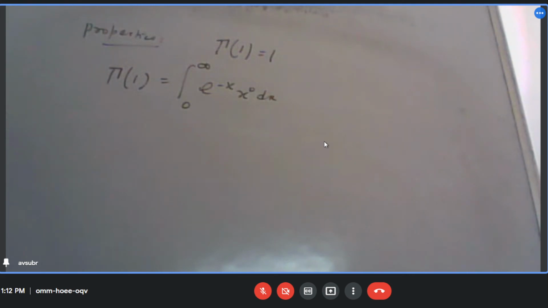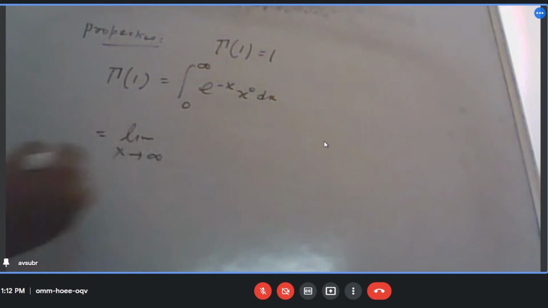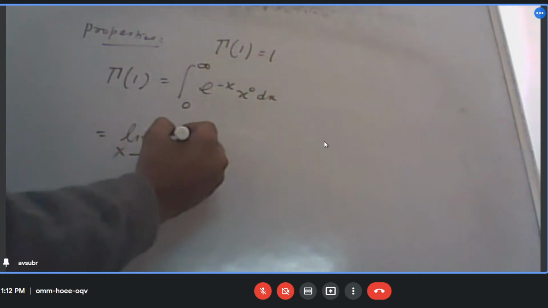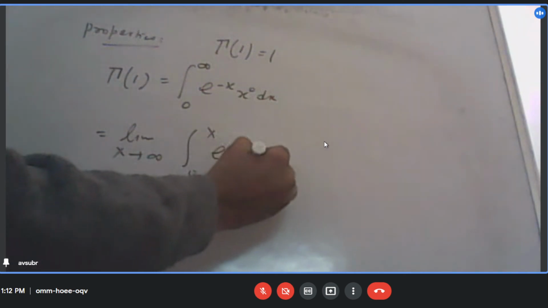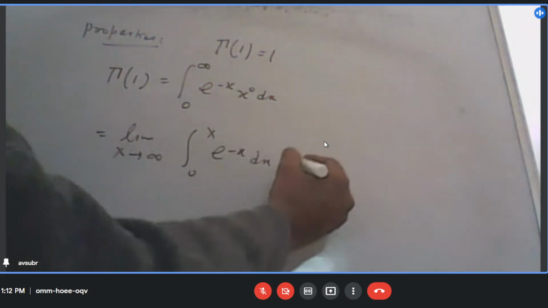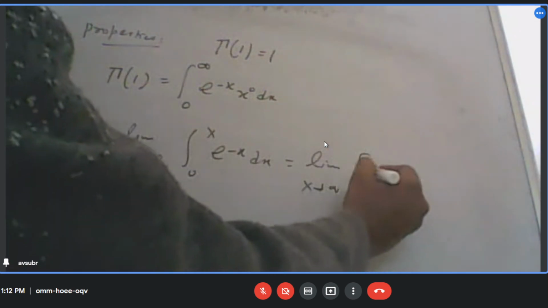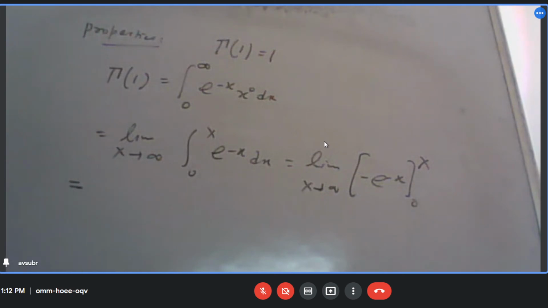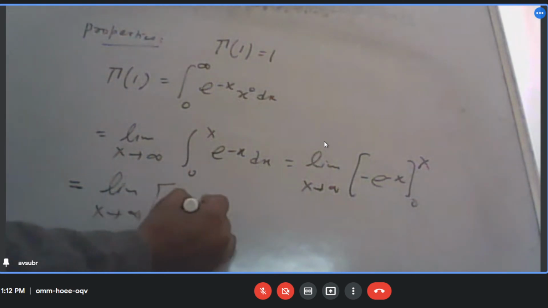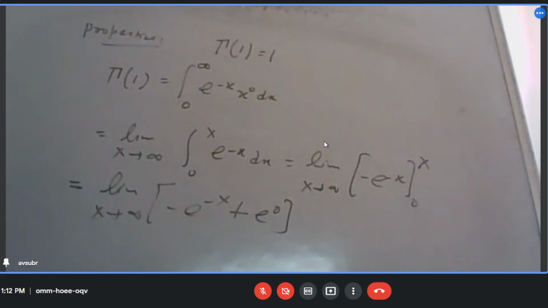Can I write it like this? Yes, sir. Solving in the same way, going from 0 to x, it is the integral of e to the power minus x dx, or limit x tends to infinity of minus e to the power minus x from 0 to x, or limit x tending to infinity of minus e to the power minus x plus e to the power 0. Is it okay? Yes, sir.